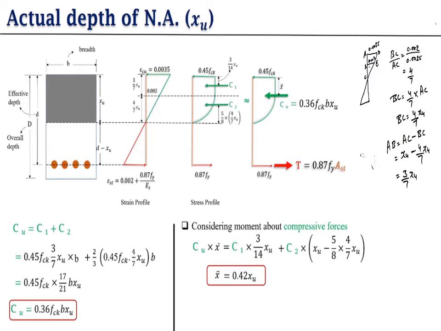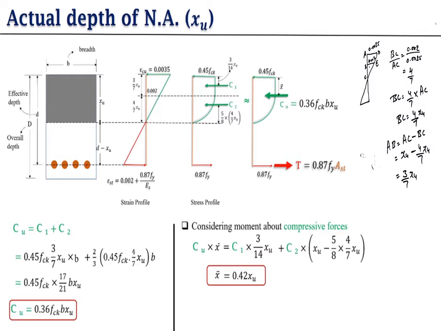Now from these two lengths, we have to calculate the total force. So in the stress profile we divided the diagram into two parts. First is the rectangular portion and second is the parabolic. So first we have to find the force of the rectangular part, and after that we have to find the force for the parabolic part. For finding the force of the rectangular part, we know that force is stress into area.